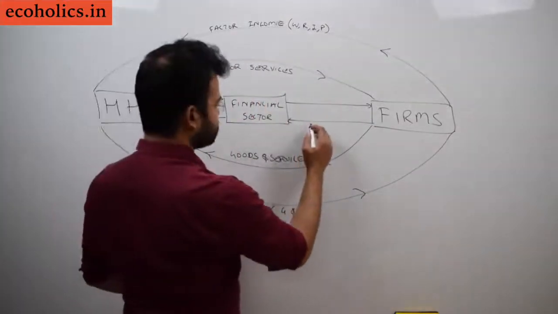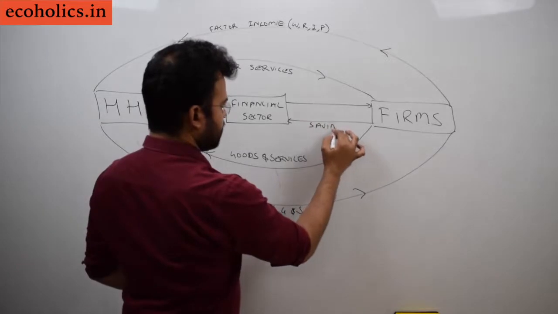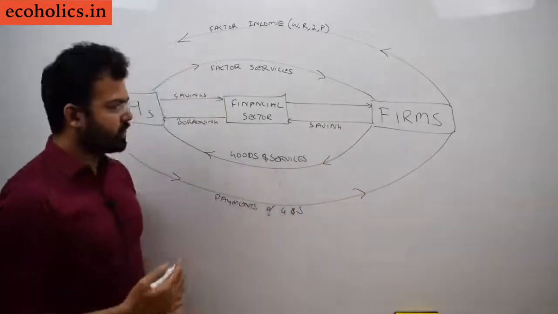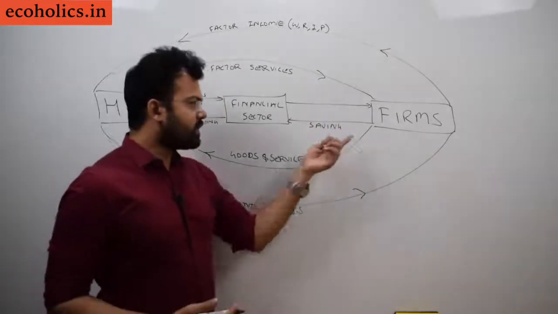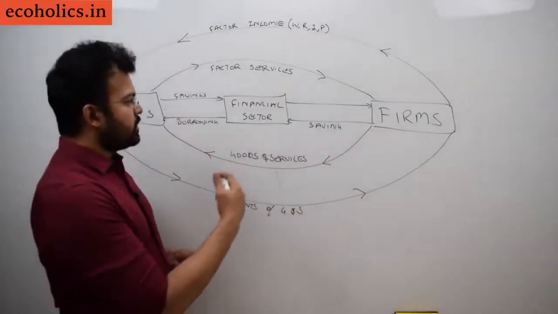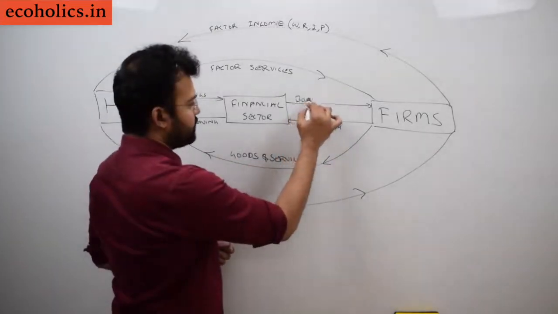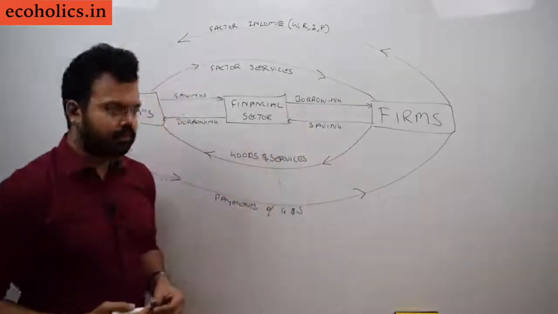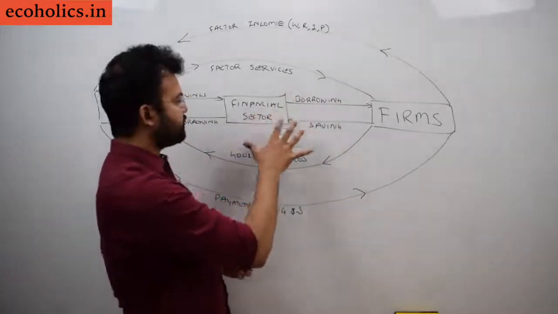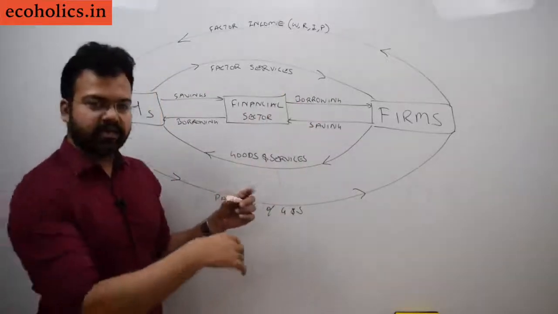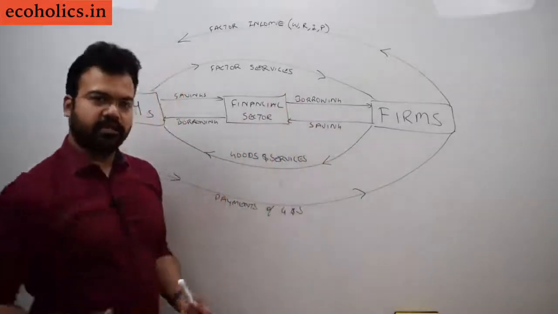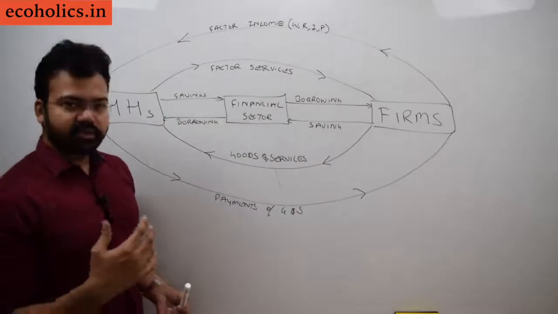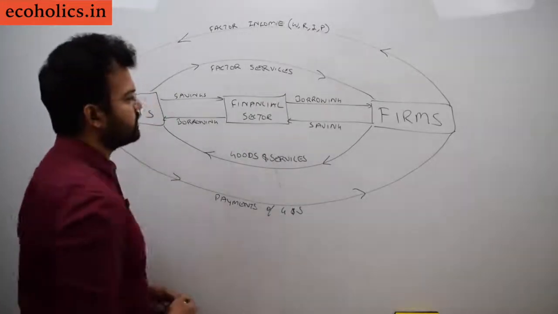The same thing is also with firms: firms also save, so they will provide savings to the financial sector, and they will also borrow money for their business. So this is the relationship between the financial sector and the two sectors, that is firms and the household. Now what will happen if we include another important sector?